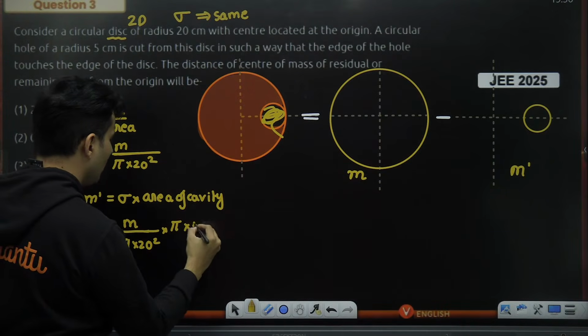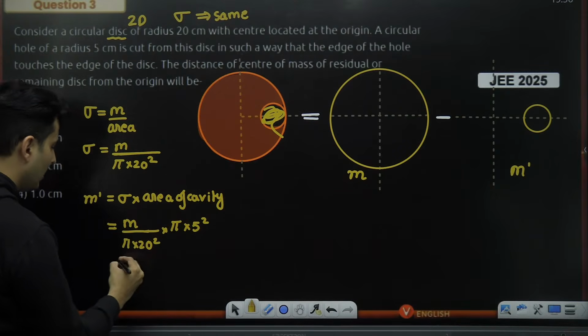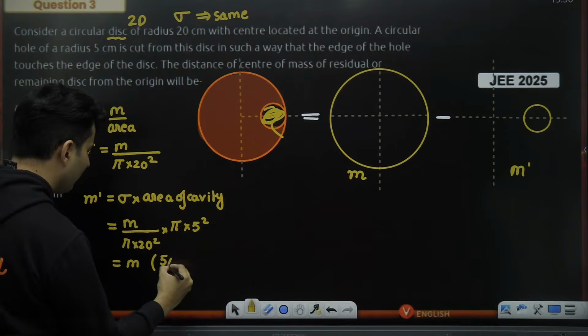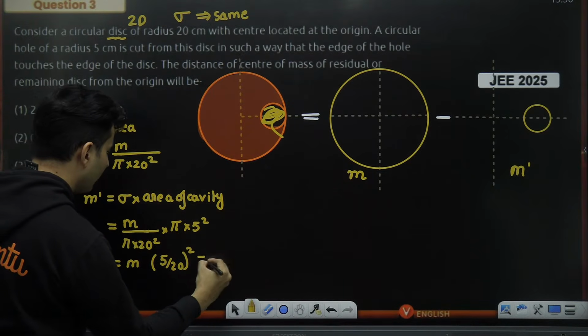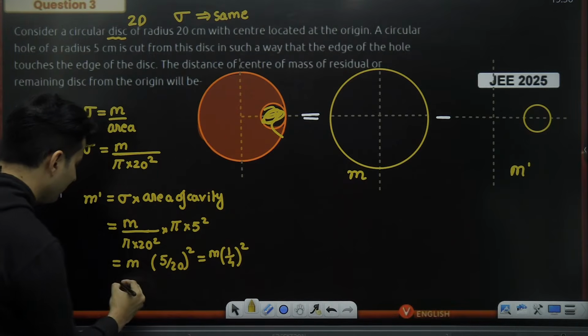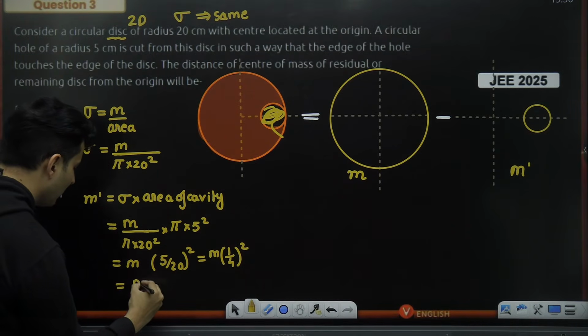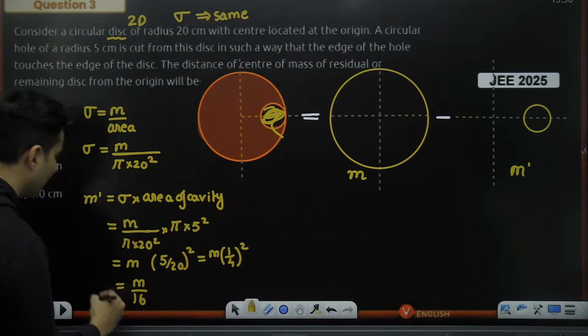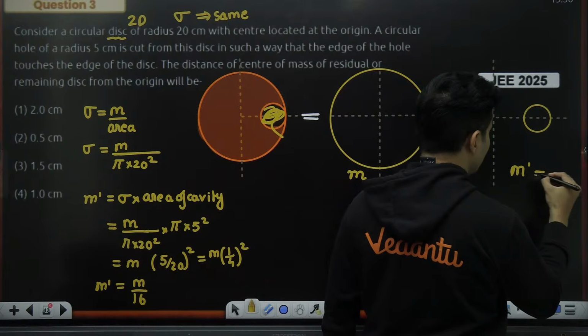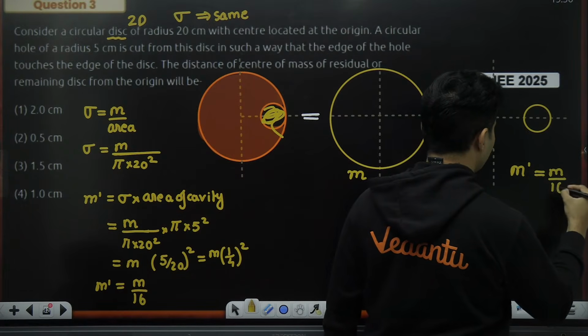So pi into 5 square. Pi cancels, m is remaining. So I'm just left with 5 by 20 whole square, which is 1 by 4 the whole square. 1 by 4 square is 1 by 16. So m prime is m by 16. Perfect.